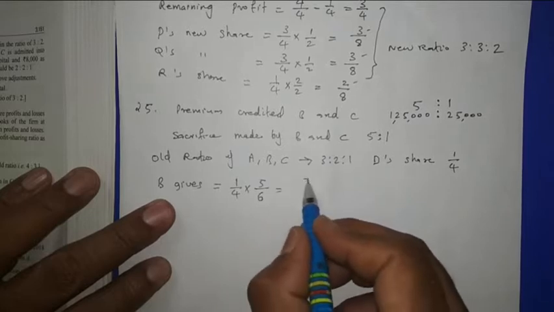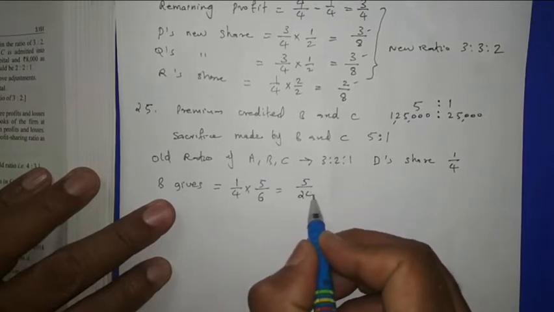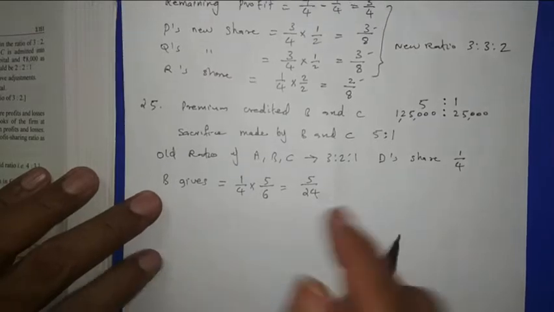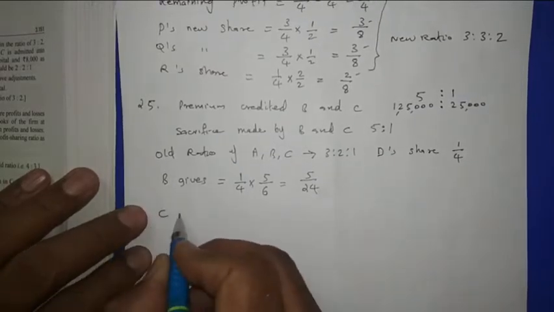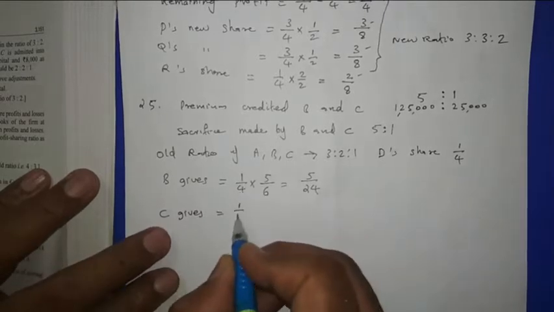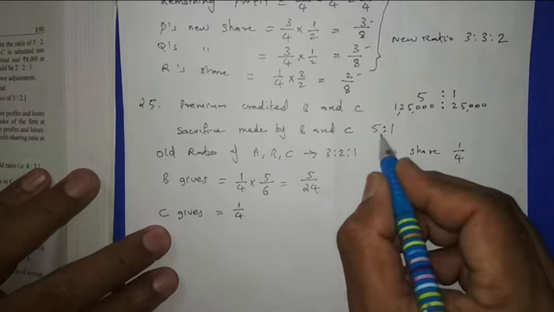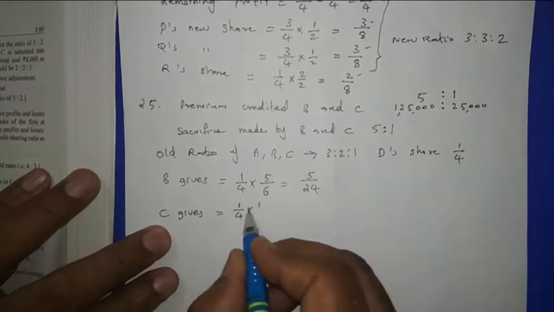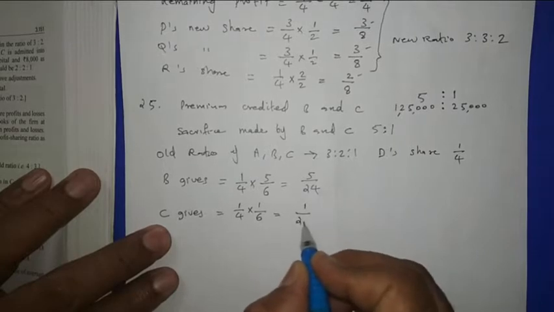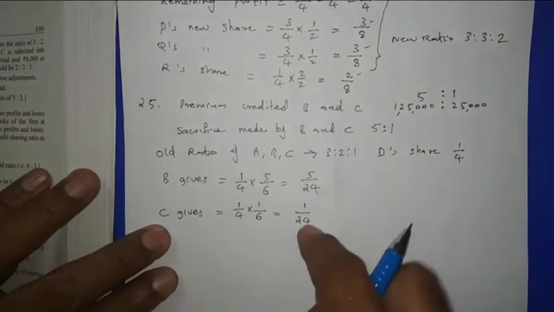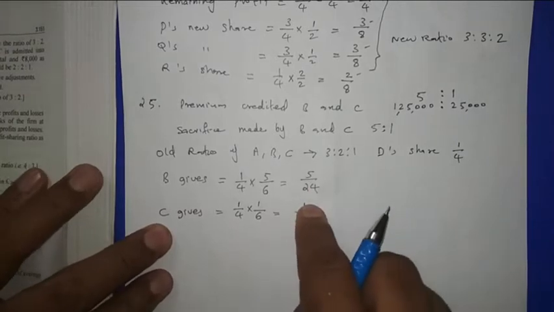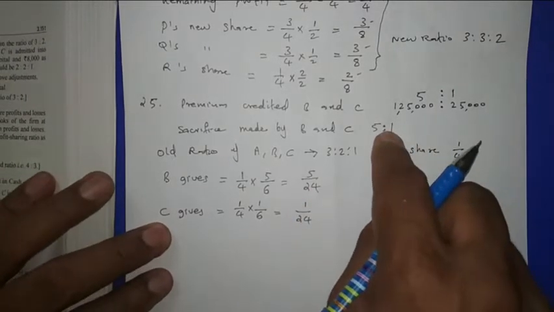Then 5 out of 24. Gives means sacrifice only. Okay. Then C gives. D's share is 1/4 and he is giving 1/6. So it is coming 1/24. So denominators are same. That is why in 5:1 ratio, that is the sacrifice ratio is coming.